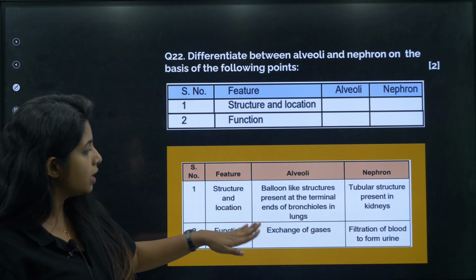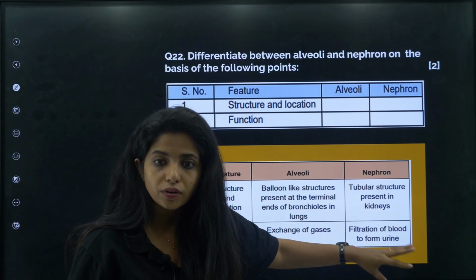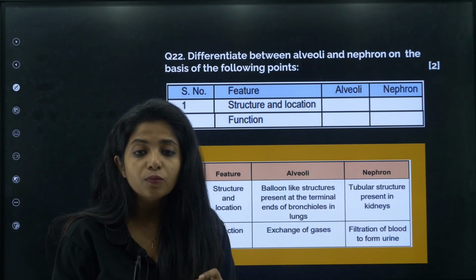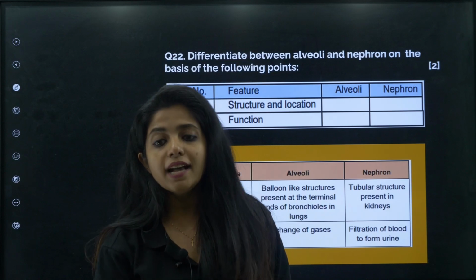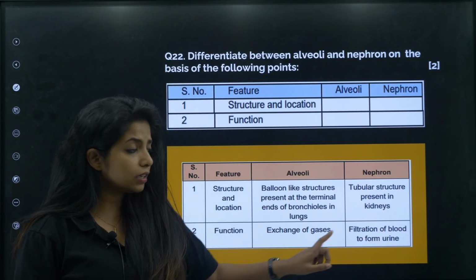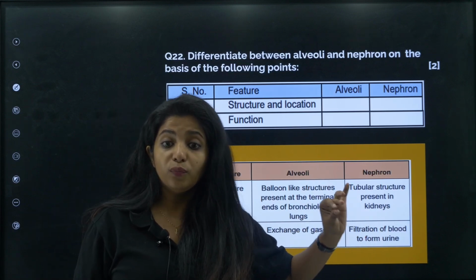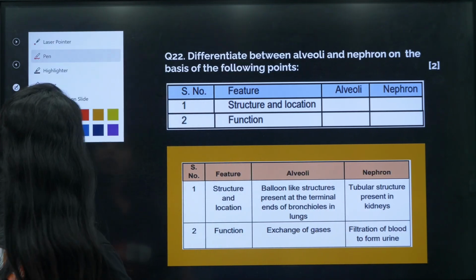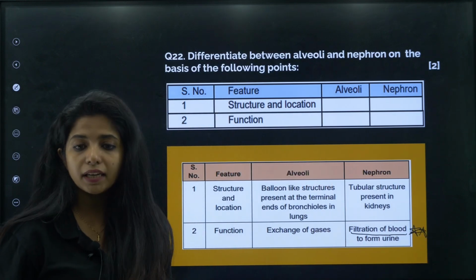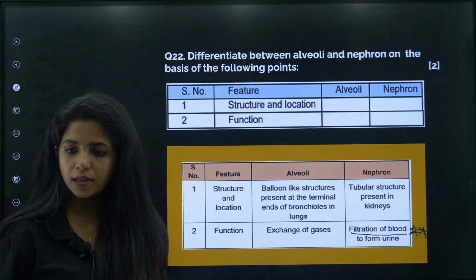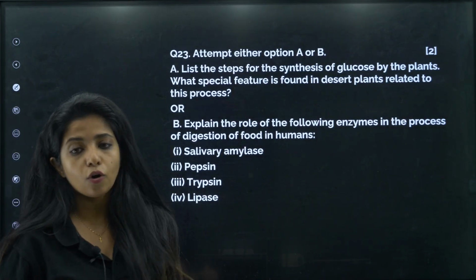Now, what about the function? Exchange of gases for alveoli. For nephron, filtration of blood to form the urine. This is a direct thing. It helps in filtration of the blood by removing the nitrogenous waste and selectively absorbing the important things. So directly you write the answer and you can explain a bit also. Filtration of blood is really important. This particular term that is given over here is highly important. Cool? Next, attempt either option A or B.